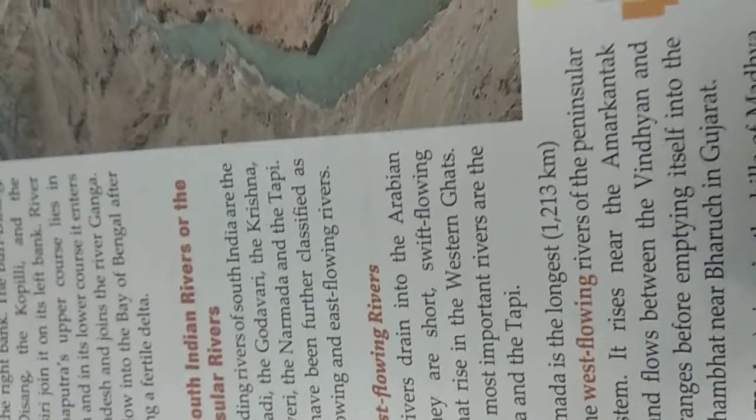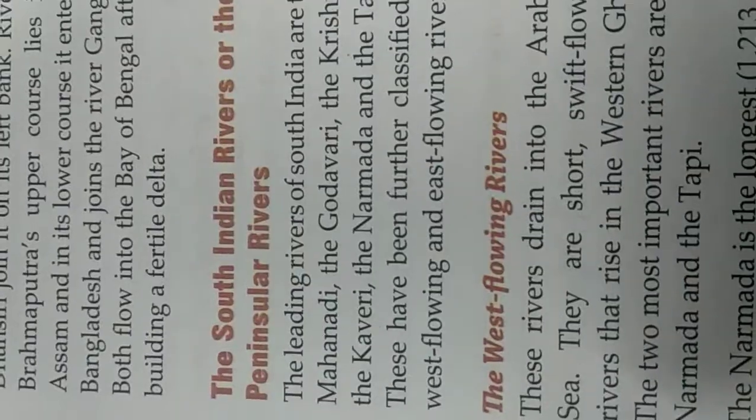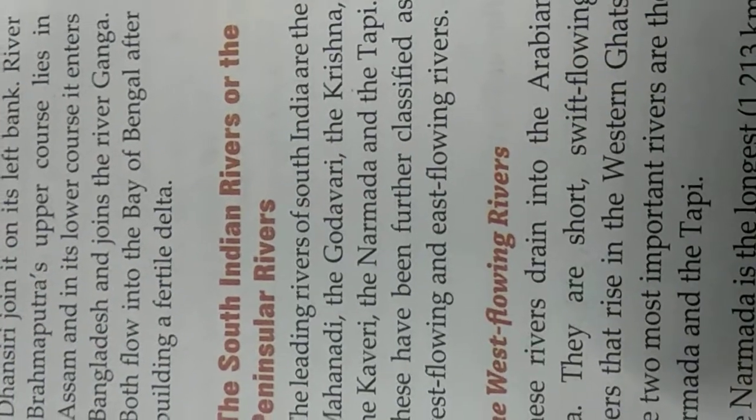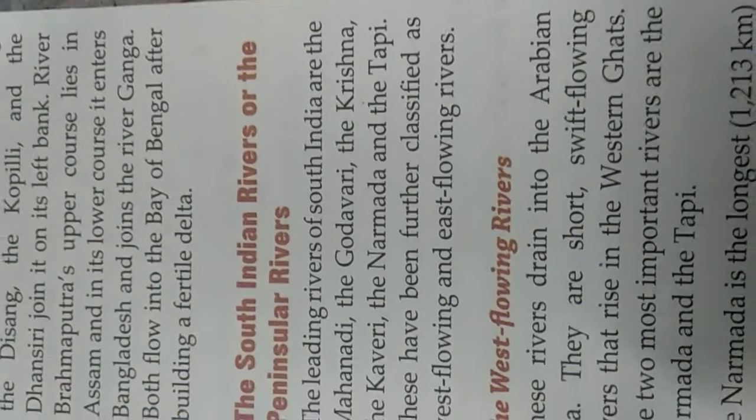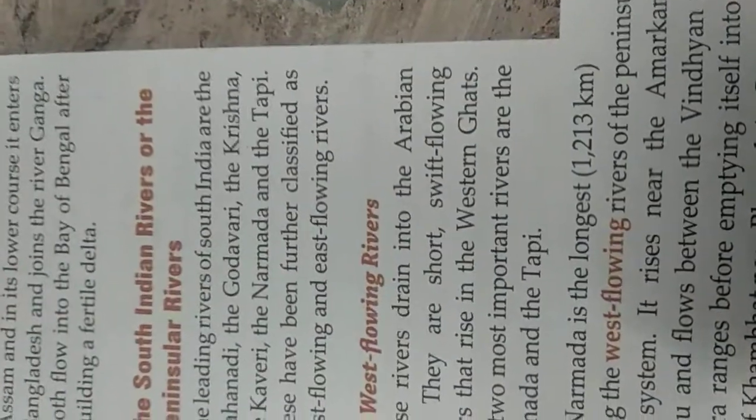Next comes the southern rivers. Now, as the northern rivers are fed by glaciers, the southern rivers are not fed by glaciers. Why? Because these rivers like Mahanadi, Godavari, Krishna, Kaveri, Narmada and Tapi are classified according to the direction of flow. Some are known as east flowing and some are known as west flowing.